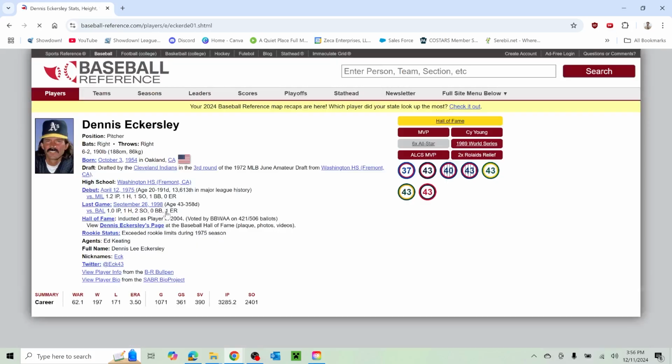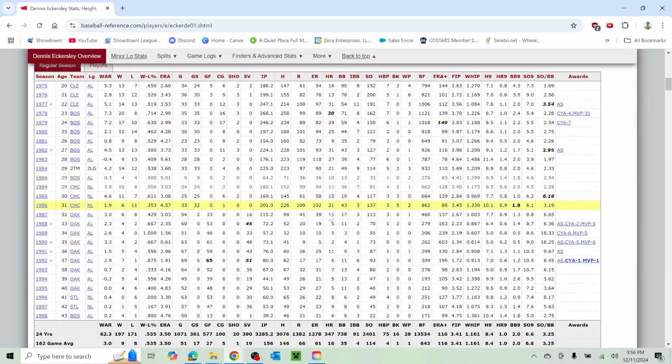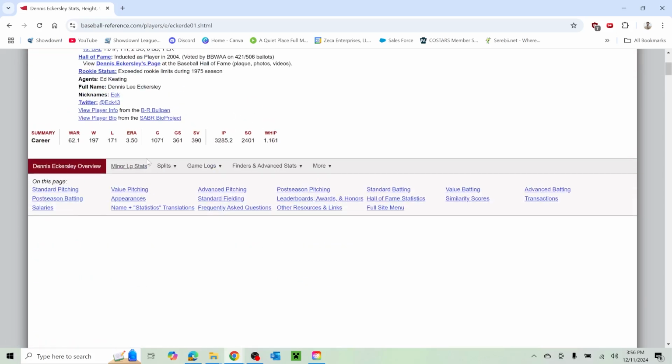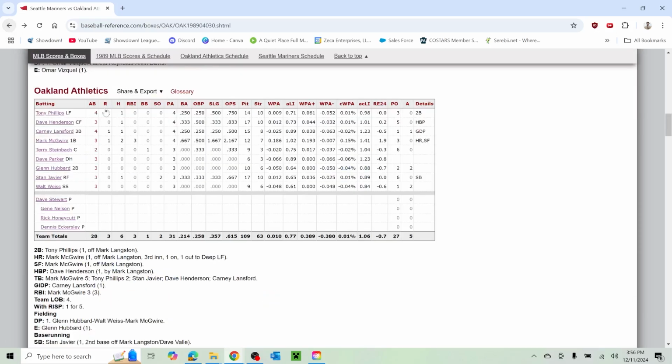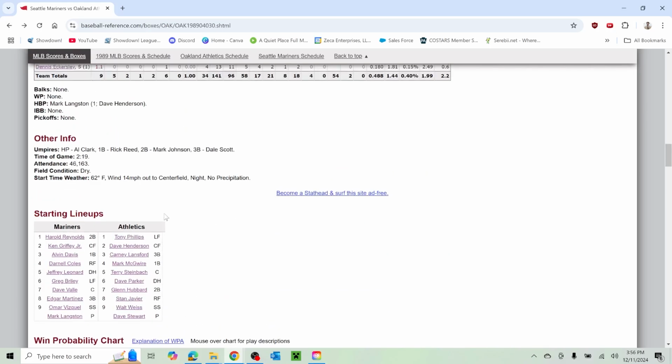And we already saw what Eckersley did. A lot of incredible stuff as a reliever. To win Cy Young, not only to win Cy Young as a reliever, but to win MVP as a reliever, that's crazy. That would never happen in this day and age.